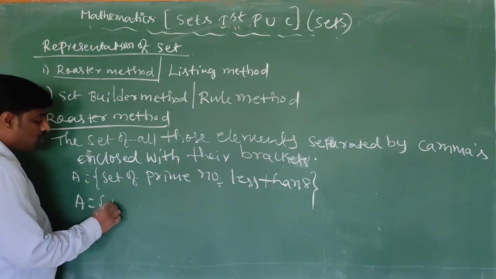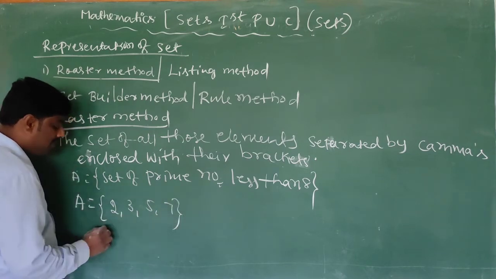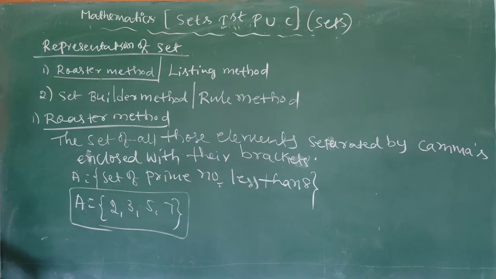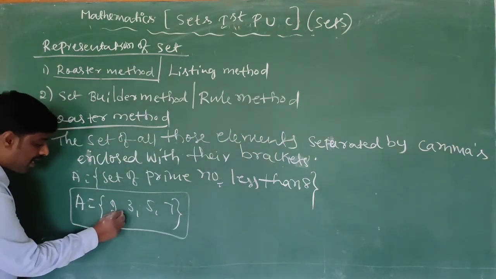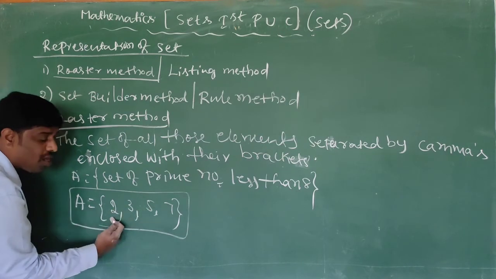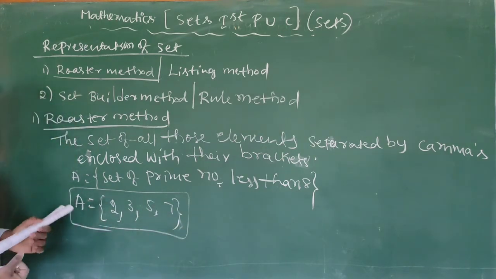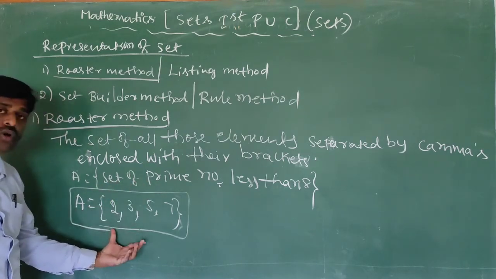That is 2, 3, 5, 7. So see, this is the roster method. The set of elements separated by commas, enclosed within braces. Here, the given statement is the rule and this is the roster.